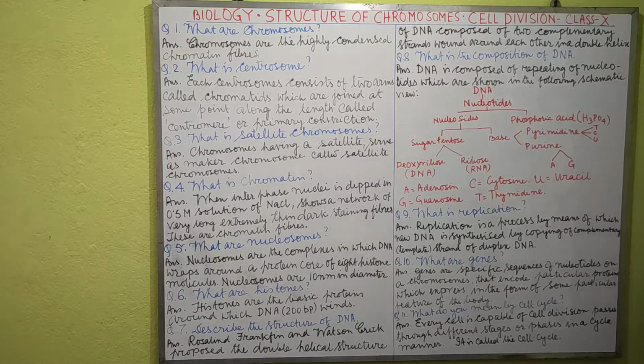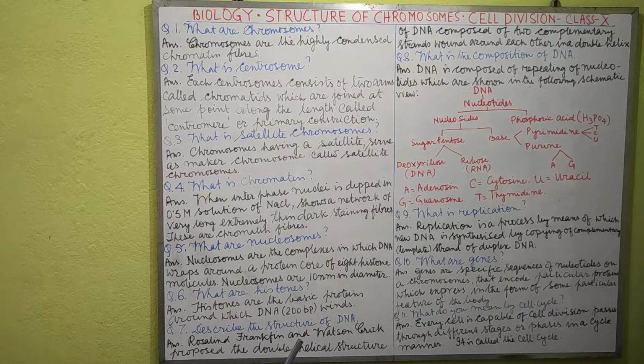Describe the structure of DNA. Rosalind Franklin and Watson and Crick proposed the double helical structure of DNA composed of two complementary strands wound around each other in a double helix. Question number 8, what is the composition of DNA? DNA is composed of repeating nucleotides, which are shown in the following schematic view. In red ink it is given.